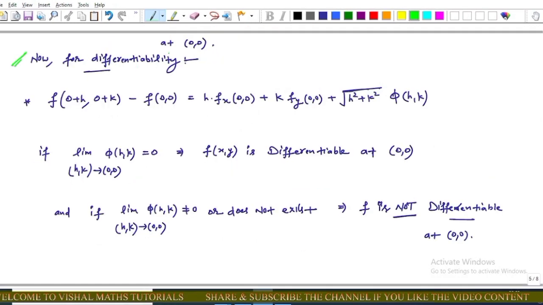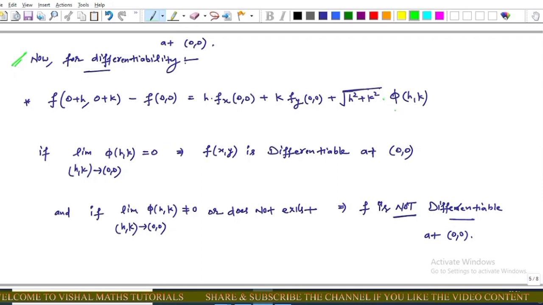Differentiability of function at (0, 0), that is f(0 plus h, 0 plus k) minus f(0, 0) equals h into f_x plus k into f_y plus square root of h square plus k square into phi of (h, k).